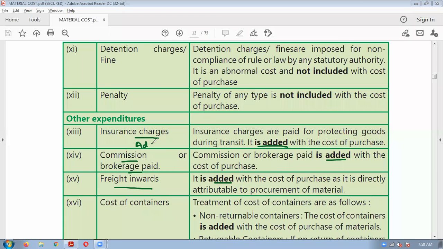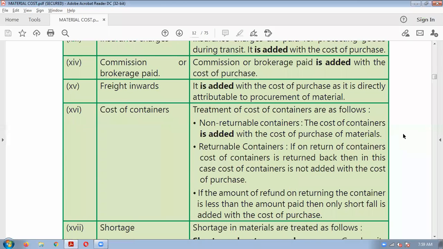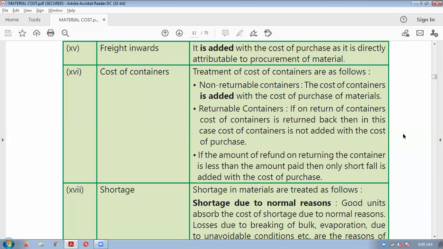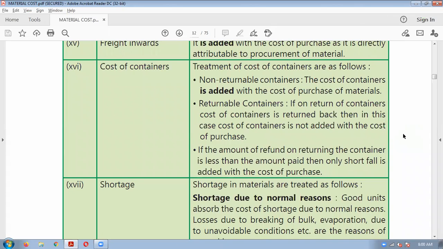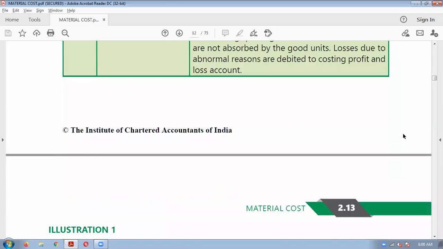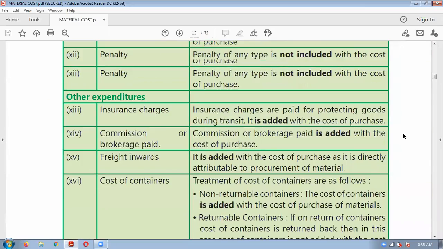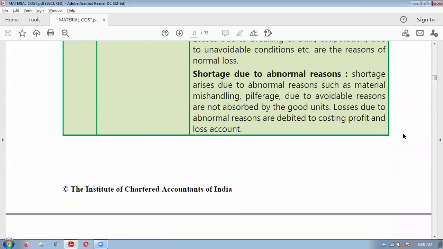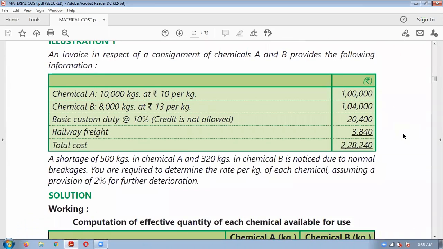So insurance charges, add commission paid, etc. You have to add to your cost. Freight you have to add. So these are the basic things which we have seen on how to calculate the material cost.